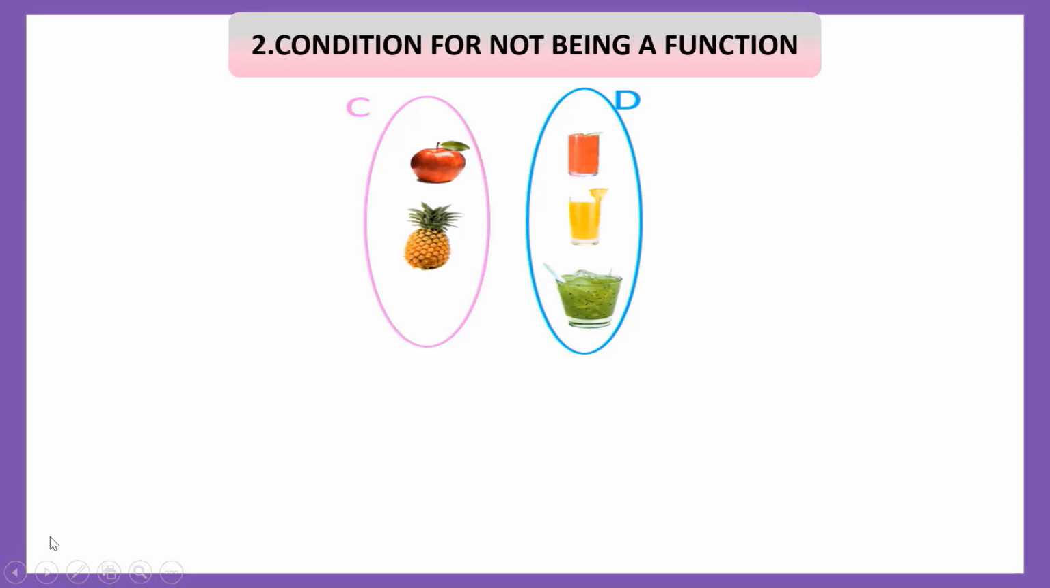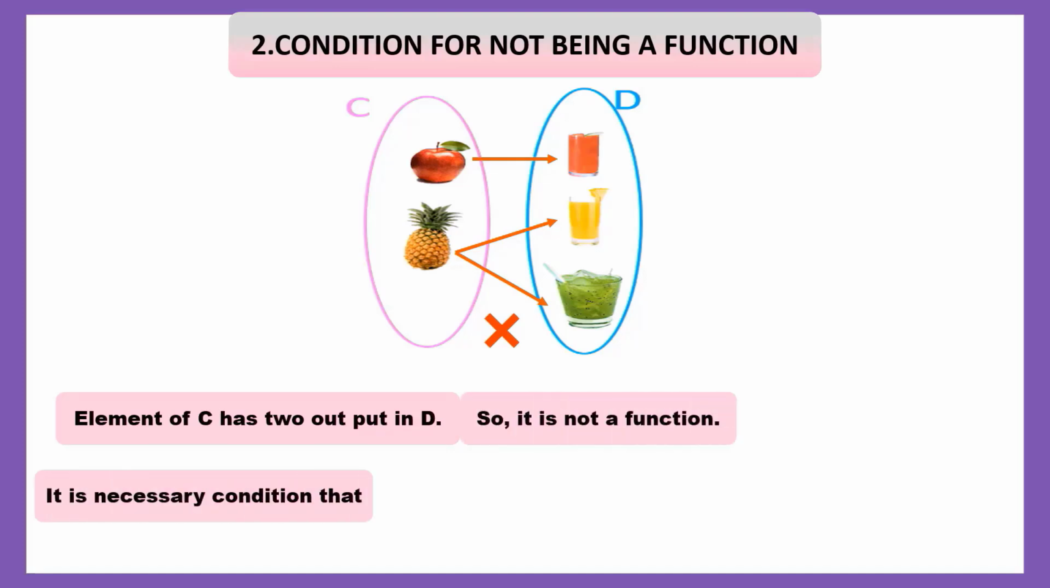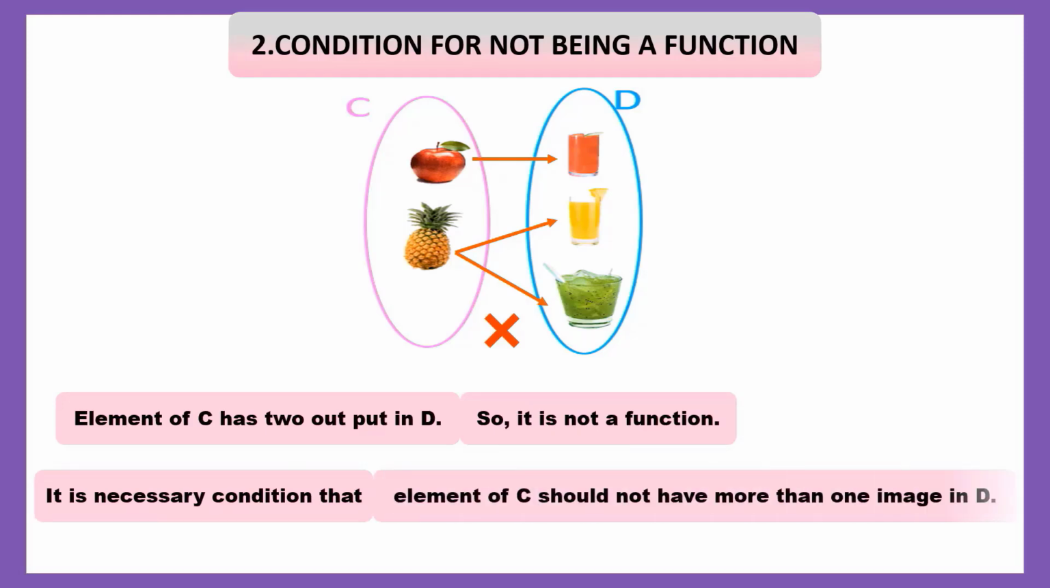Condition for not being a function. Let's consider these two sets C and D. Image of apple is apple juice, image of pineapple is pineapple juice. Can we get kiwi juice from pineapple? No, certainly not, so it is not a function. Element of C has two outputs in D, so it is not a function. It is a necessary condition that an element of C should not have more than one image in D.